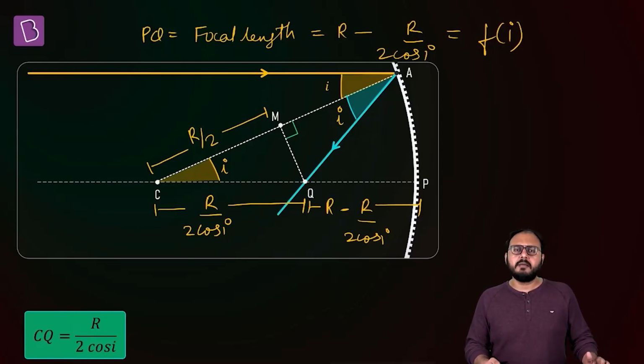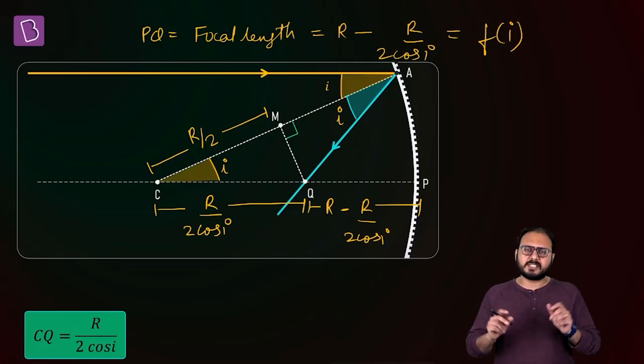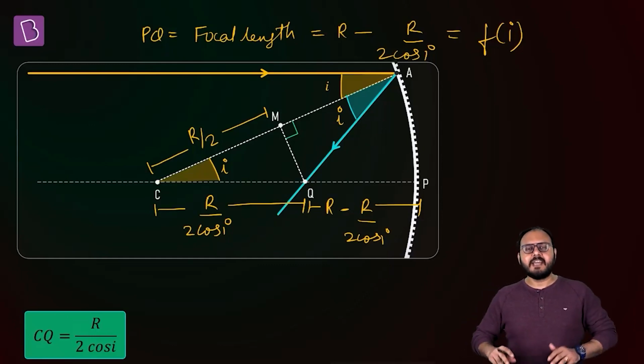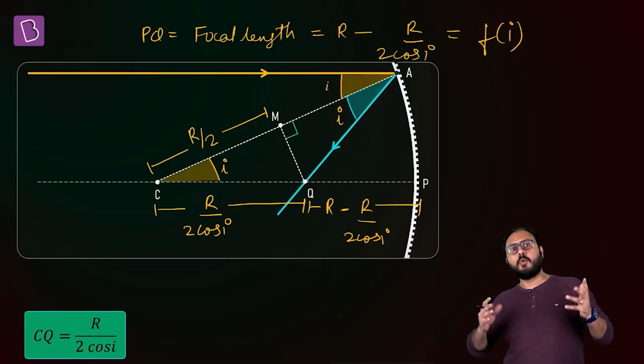What does that mean? It means if I change I, the value will change. Take I equal to 10 degrees. Take I equal to 20 degrees. Take I equal to 15 degrees. Isn't cos 10, cos 15, cos 20 different? It is. If it is different, don't you think every focal length will come out to be different? Yes. What does that mean? Every line has its own personal focus. It's like every incident line is a diva. It's a star. It comes with its own focus.